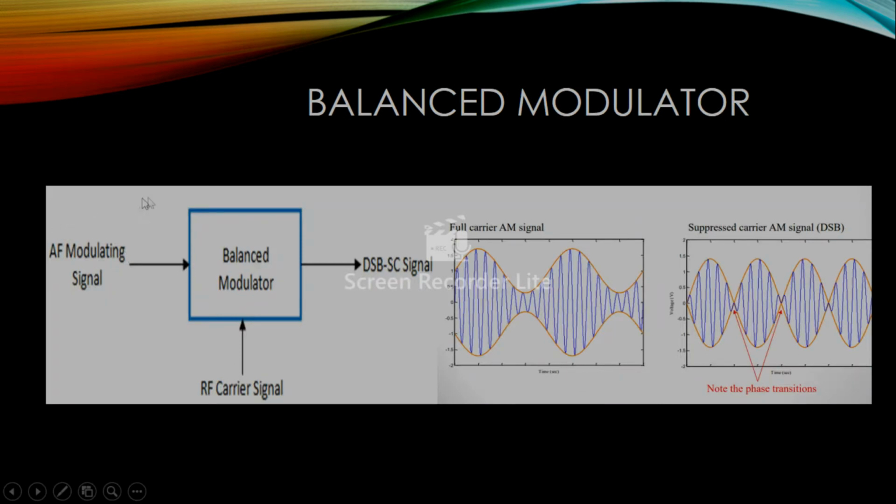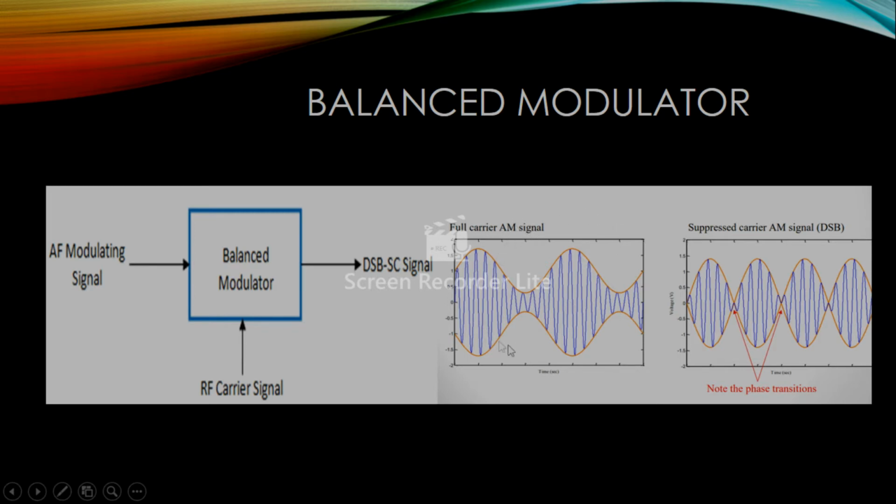So on the left side, this is the balance modulator. The AF modulating signal is the message signal, and the RF carrier signal is the carrier signal. So this is the output for the suppressed carrier. On the right side, we will discuss the waveform.